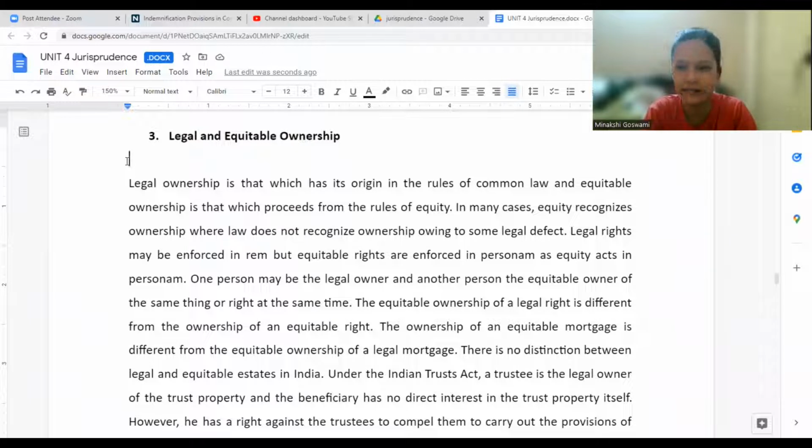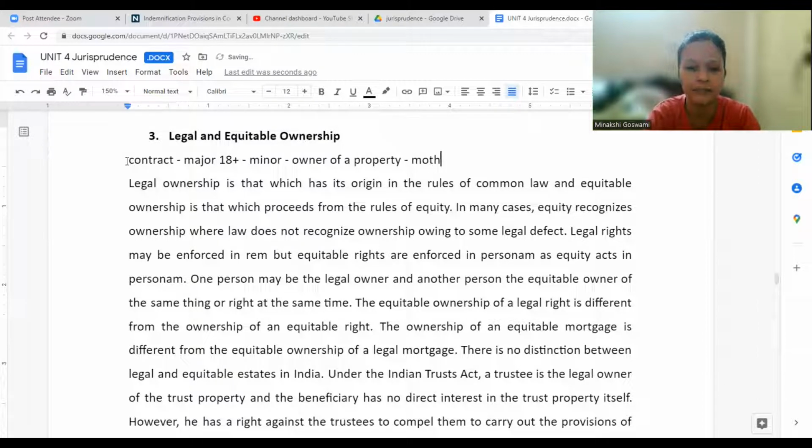You must be knowing that in order to enter into a contract, we should be a major person, right? Major means we should be 18 plus years. Otherwise, the contract itself is not valid, right? Now, in this real life case, there was a minor below 18 years of age, and this minor was the owner of a property. But because he was a minor, his mother was taking care of the property.